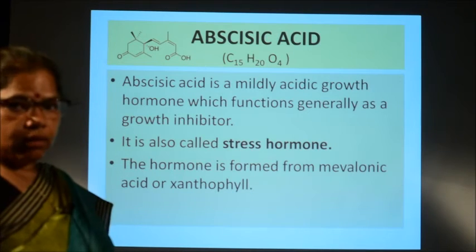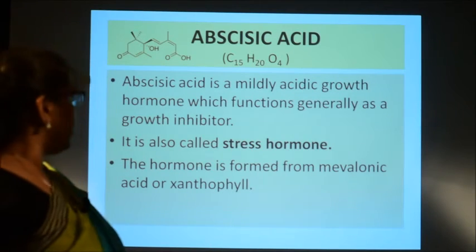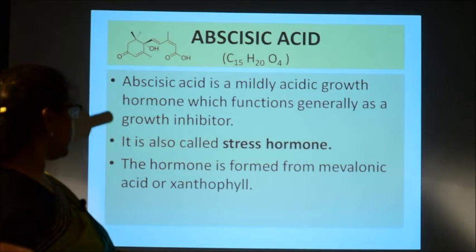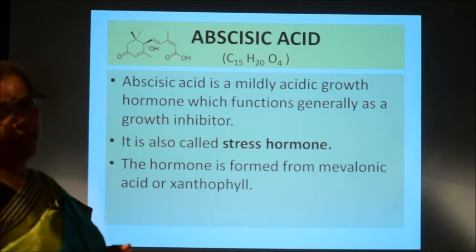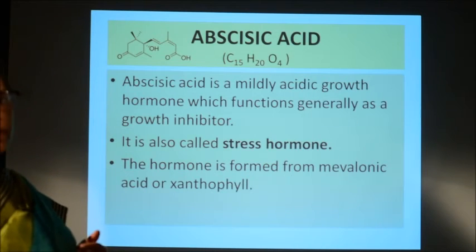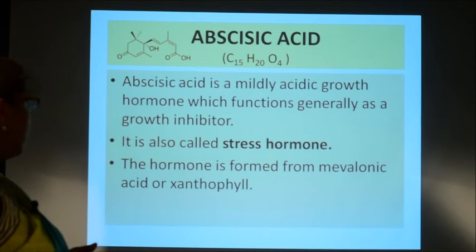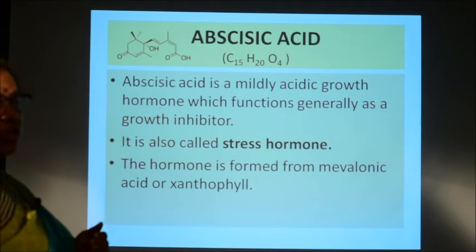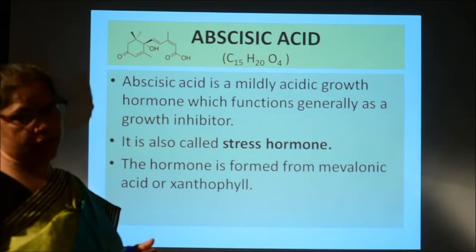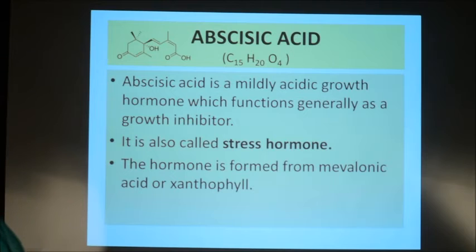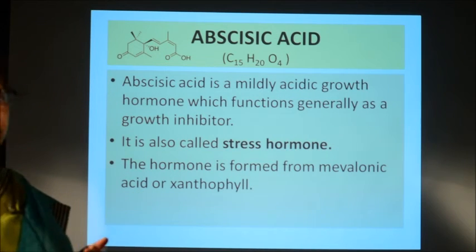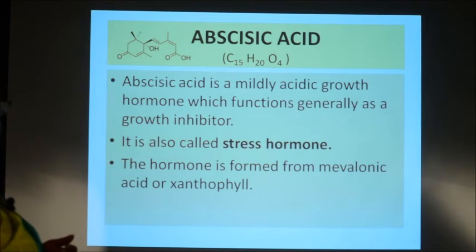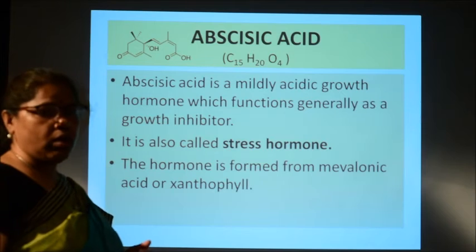Then the last one, the last plant hormone that we will discuss, is abscisic acid. Abscisic acid is a mildly acidic growth hormone, like gibberellic acid. It is also an acidic growth hormone, and it generally functions as a growth inhibitor, and it is also a stress hormone, because in stress situations it is produced. It is produced in plants from mevalonic acid or xanthophyll.